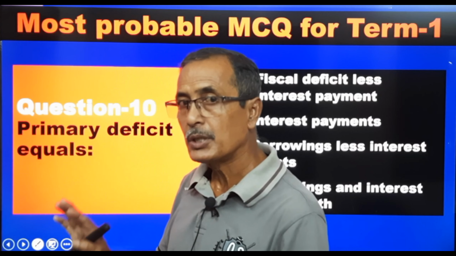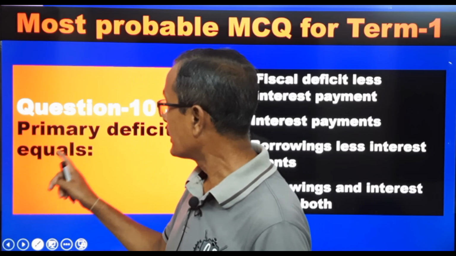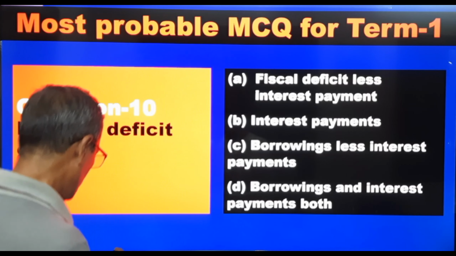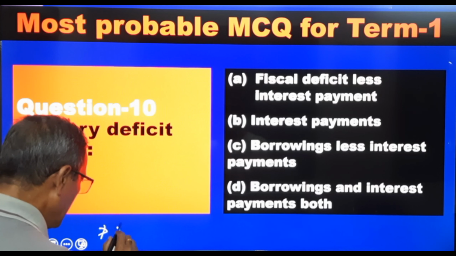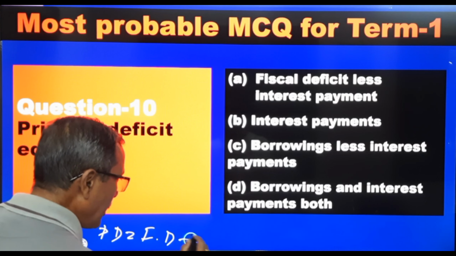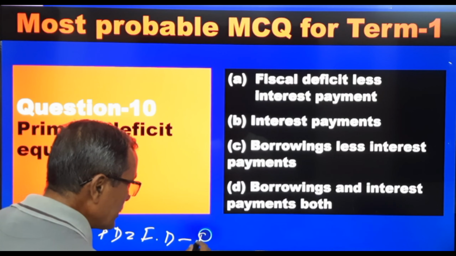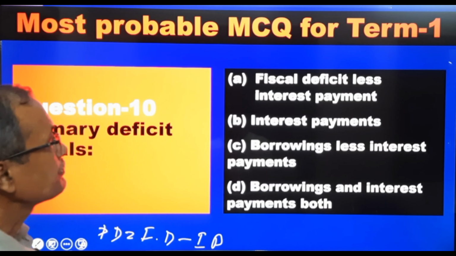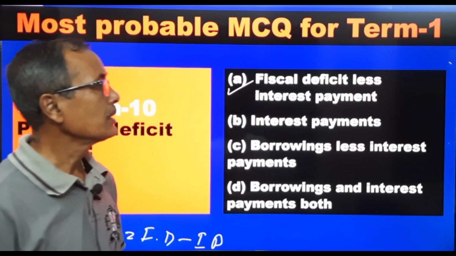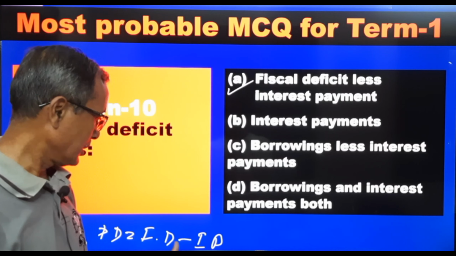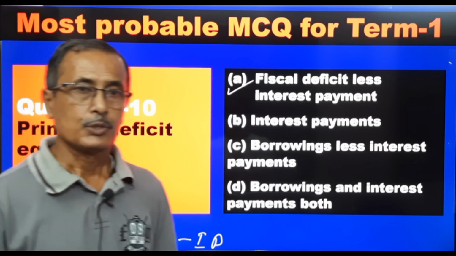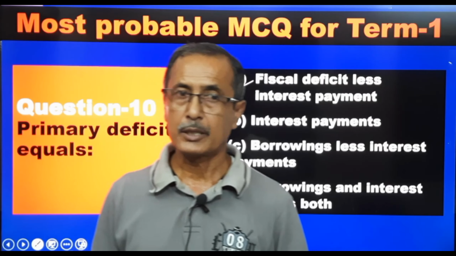You take the question in this way, primary deficit, PD equal to fiscal deficit minus interest payment. Fiscal deficit less interest payment equal to primary deficit. So these are the 10 questions we have started from budget.